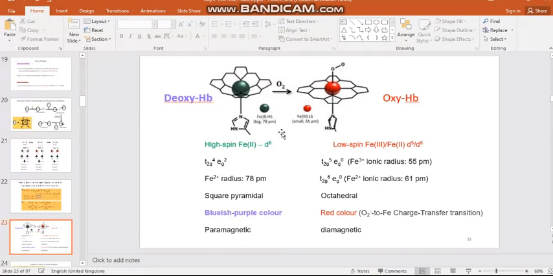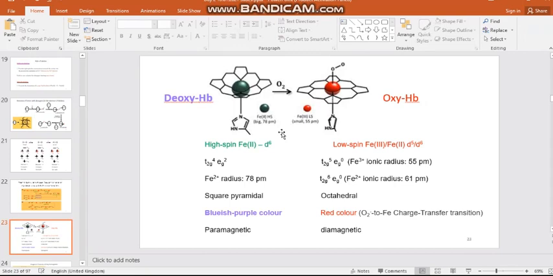So after dioxin binding, these are the things taking place. The spin state is changing, ionic radius is varying. Upon adding one more coordinating atom to the metal center, the coordination number increases from 5 to 6. So the geometry changes from square pyramidal to octahedral. So the color change is also observed. That is the red color, the so-called red color of hemoglobin. The red color is due to the oxygen binding only.